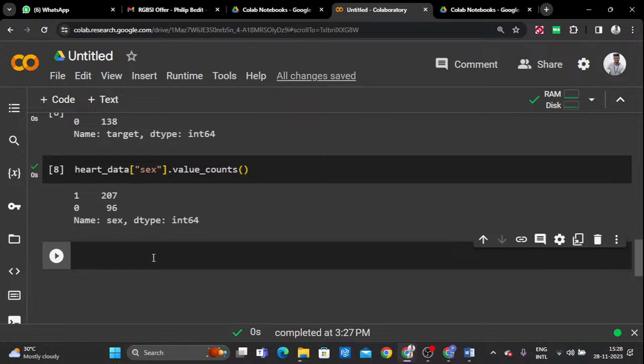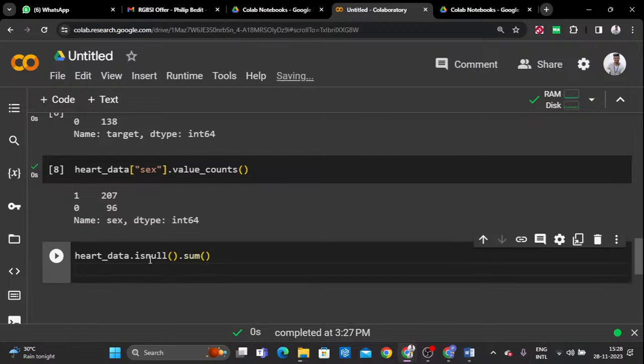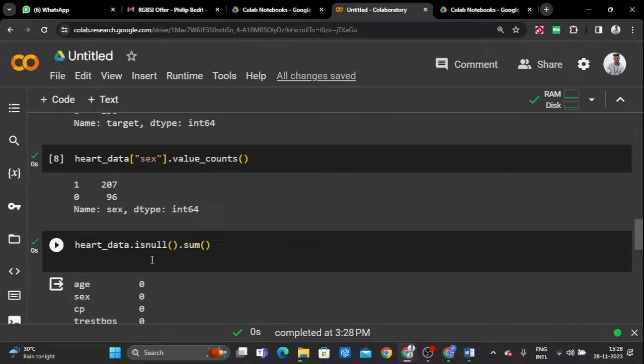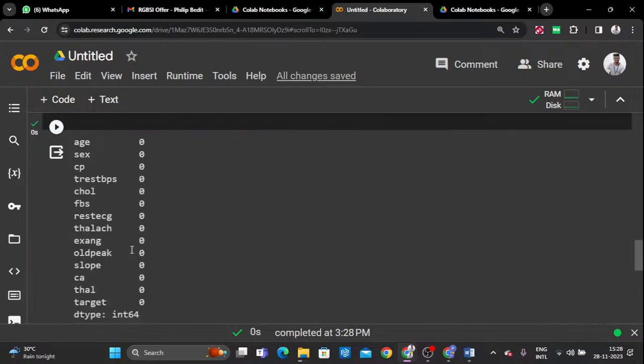pre-processing methods. So what is the pre-processing method we need to do here? That is the most important question, right? So data collection is done, loading is done, and exploring is done. Right now we need to check the null values of this particular column. The isnull().sum() function will help to display the count of the null values of this particular data. You can see that each and every column displays the count of null values. It returns 0.